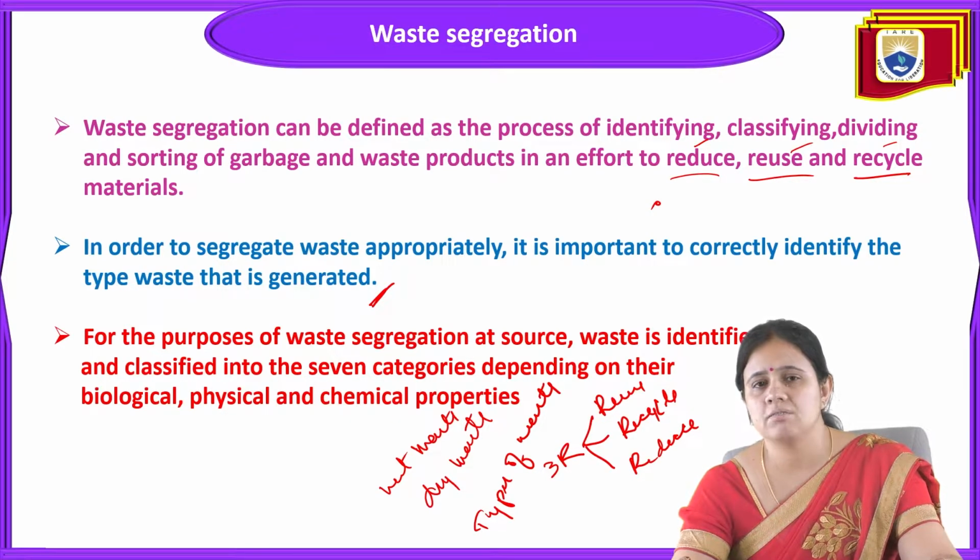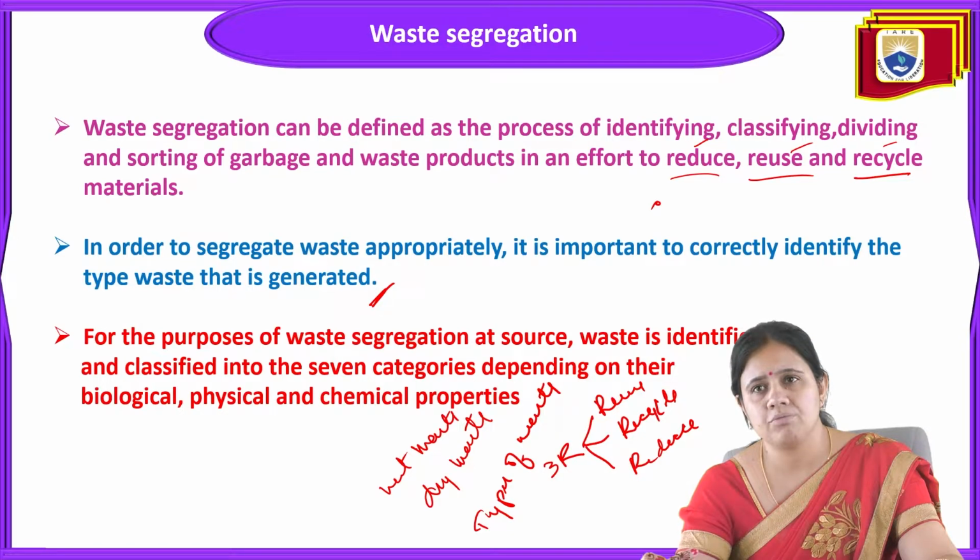Segregation means identification, classification, dividing and sorting of garbage in order to achieve the 3R: reuse, recycle and reduce.